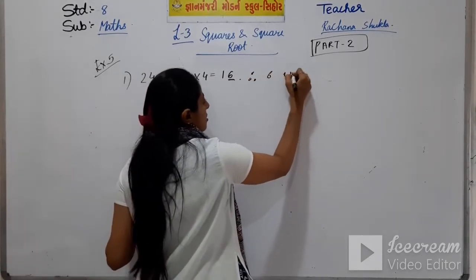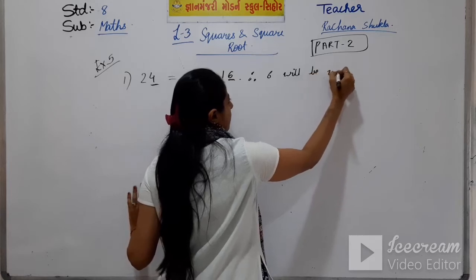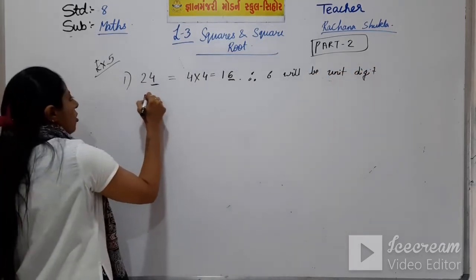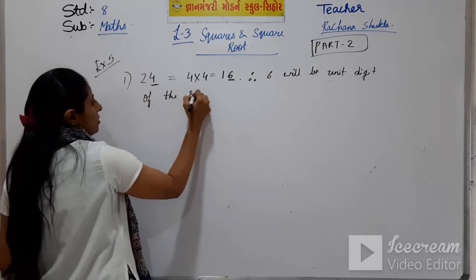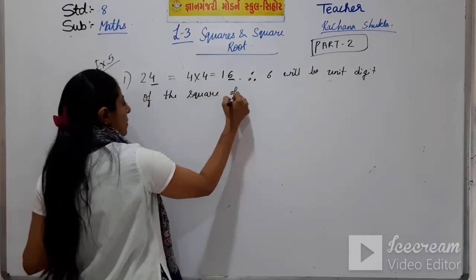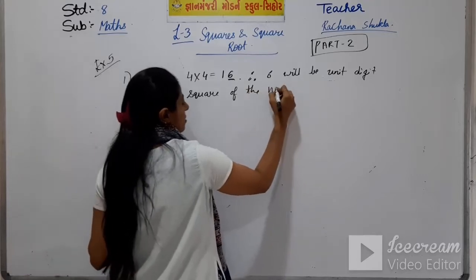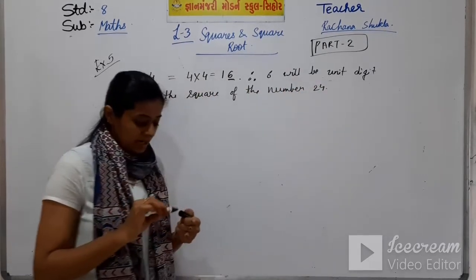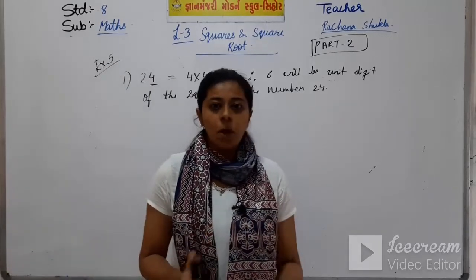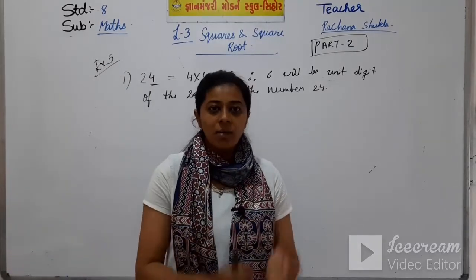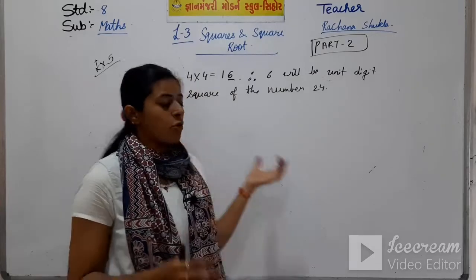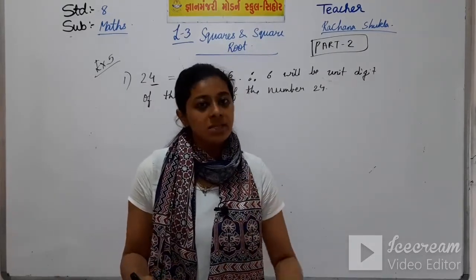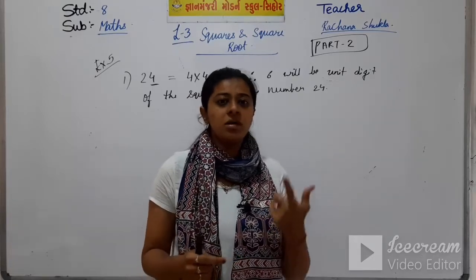Therefore, 6 will be the unit digit of the square of the number 24. And we have also studied in the property that if any number has 4 in the unit digit, then its square will end in 6. We have also studied this rule in the property.